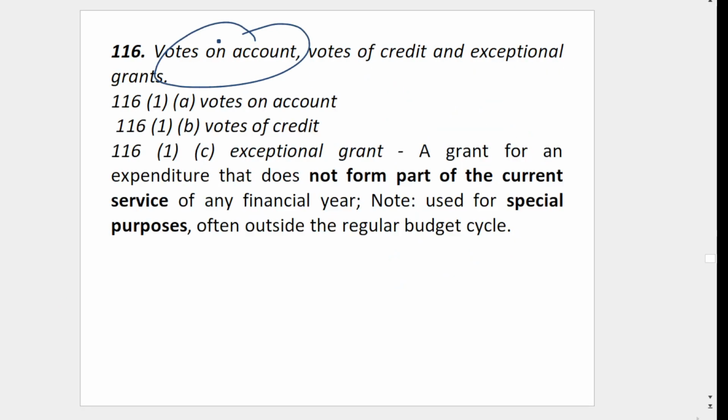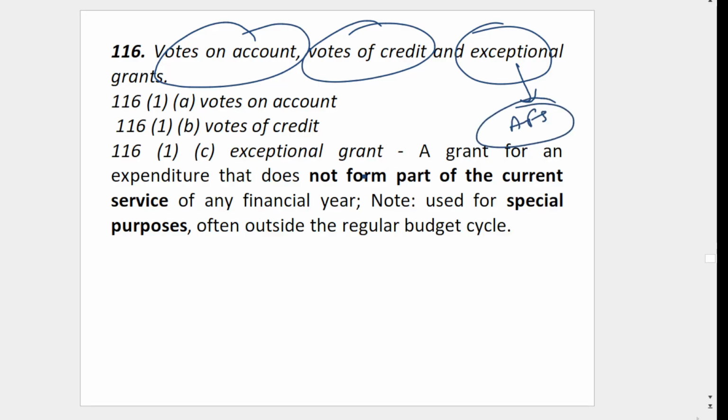Then vote on account, vote of credit, exceptional grant. Exceptional grant means, similar to the masks, something that is not contemplated or thought of during the budget, when the annual financial statement is given. Then vote of credit means there is an unforeseen demand. It is like a blank check.